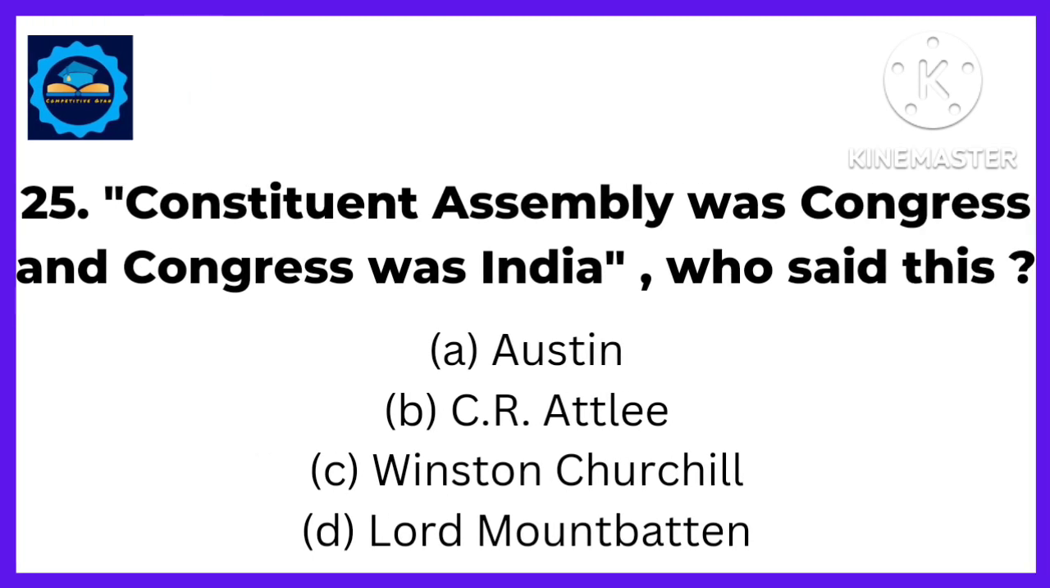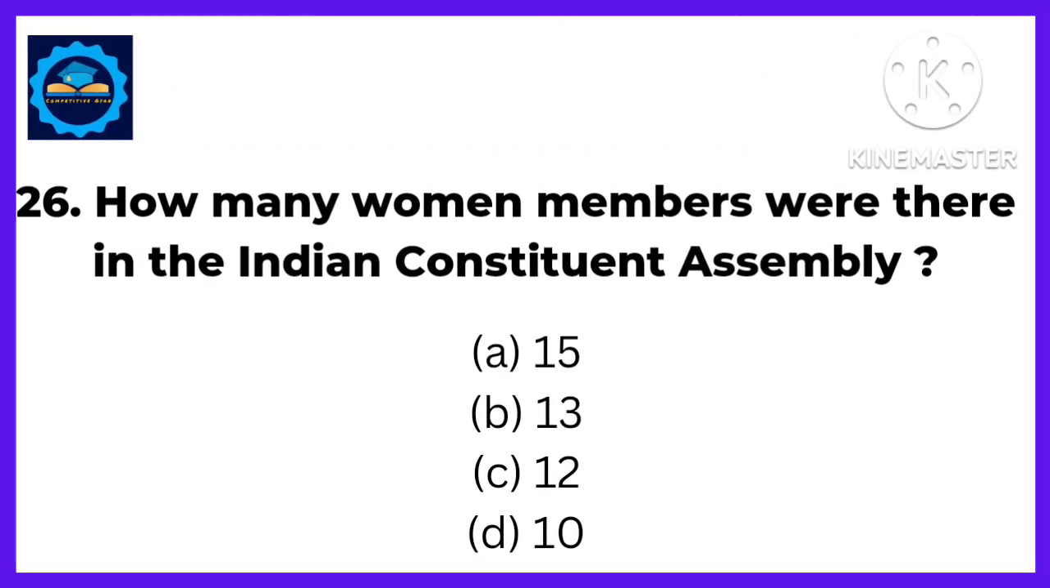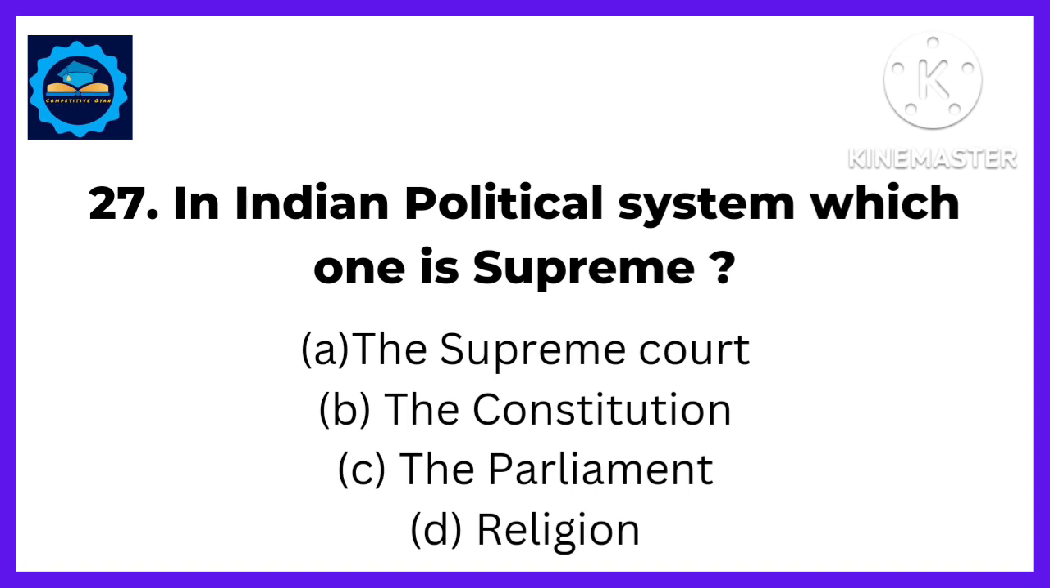Next, "The Constituent Assembly was Congress and Congress was India." Who said this? Answer: the famous historian Granville Austin. Next, how many women members were there in the Indian Constituent Assembly? Answer: 15. Next, in the Indian political system, which one is supreme? Answer: the Constitution.